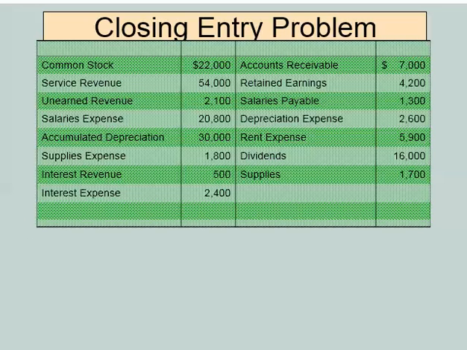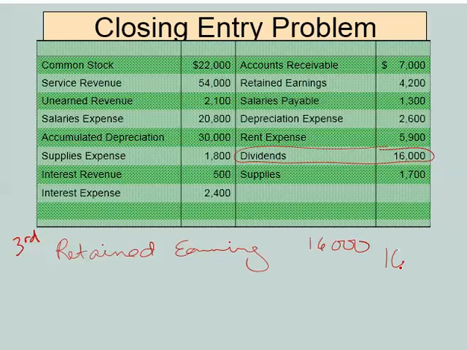And the way we're going to handle that is to debit our retained earnings for the amount of dividends that were paid out during the period. And it looks like our dividends here were $16,000. And then we credit dividends for the amount sitting there.